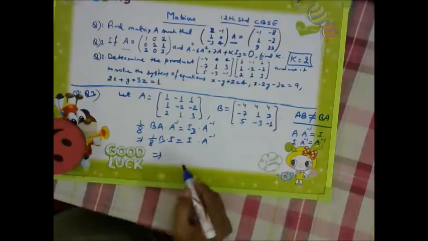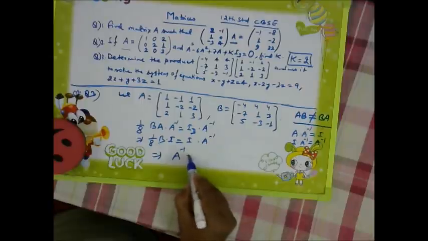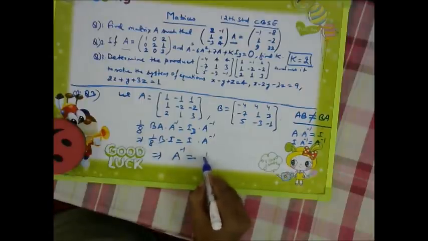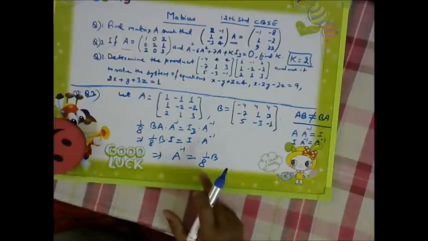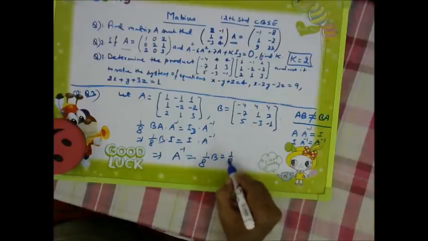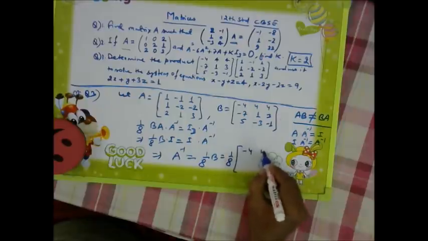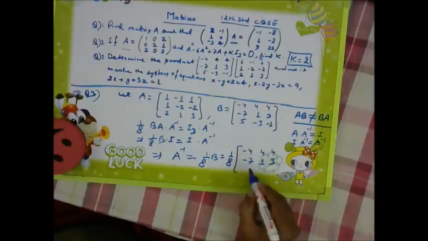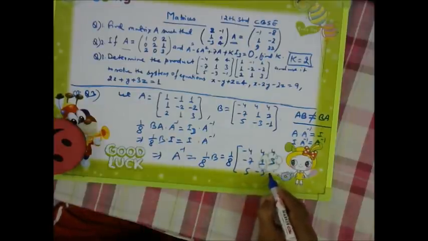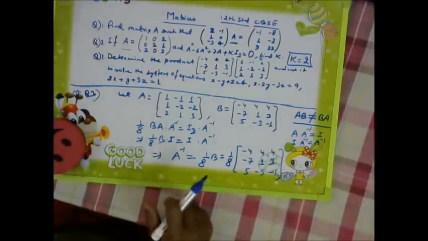So this has given us A inverse into I. So A inverse is equal to 1 by 8 B. So the value of A inverse we have got is 1 by 8 B. And B is what? Minus 4, 4, 4, minus 7, 1, 3, 5, minus 3, minus 1. This is our A inverse.